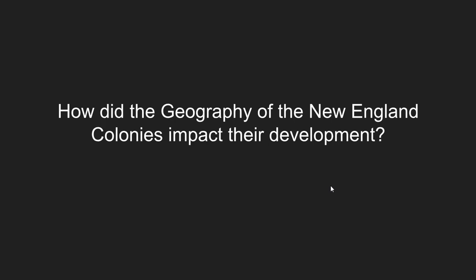How did the geography of the New England colonies impact their development? Much like the South, their economic development was largely based on their geography. Because New England had poor soil and rocky soil, also because they had a short growing season, large-scale agriculture was not possible in the New England colonies as it was in the South. So the geography for New England, because they have plenty of forests and natural harbors, is going to naturally make them fishermen as well as commercial traders in this area of the continental U.S.